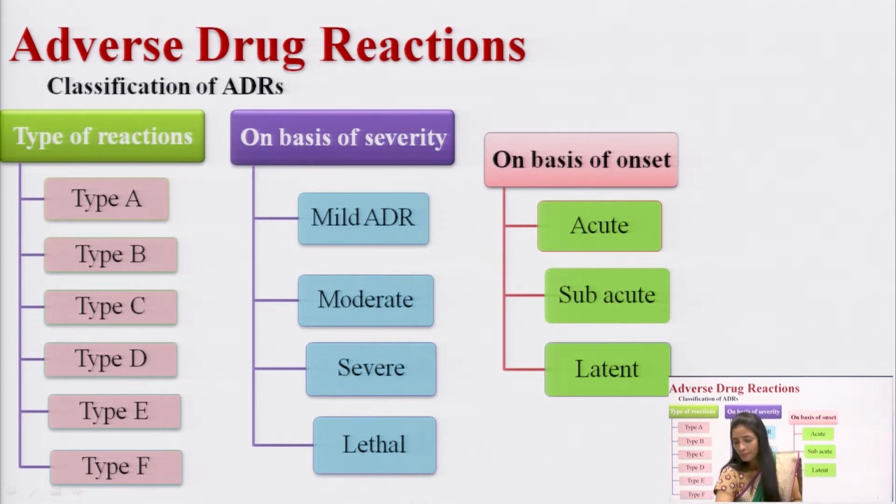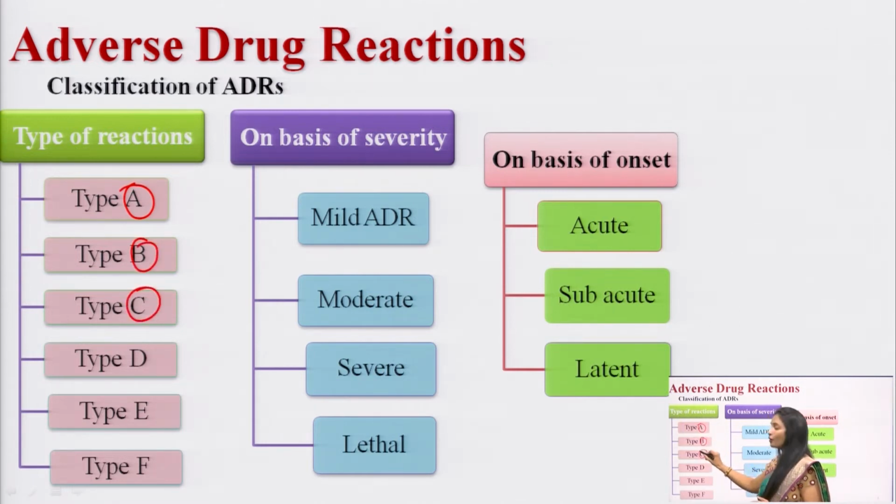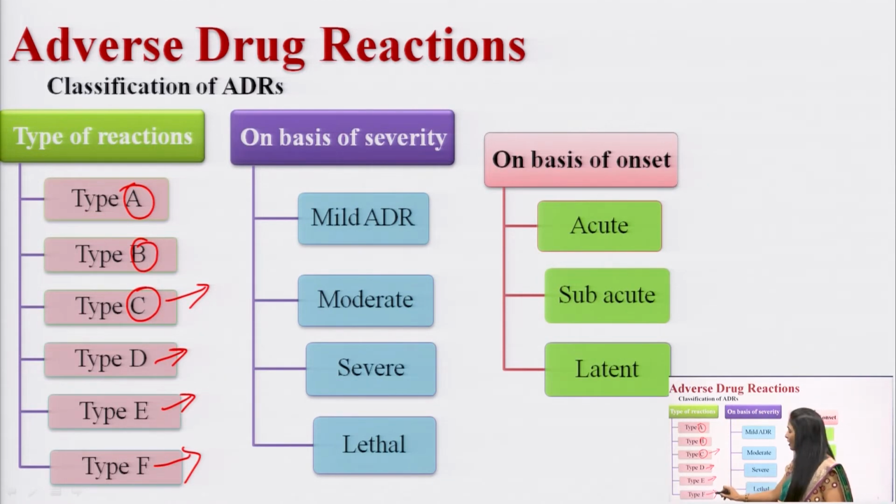So, we will see here type A. What does the A represent here? The A represents augmented. What is the B? Bizarre. What does the C represent here? Chronic, if you are administering the chronic dose of any drug. D is delayed. E is end of therapy, meaning end of any dose, and failure of therapy. We will discuss these one by one in the upcoming slides.